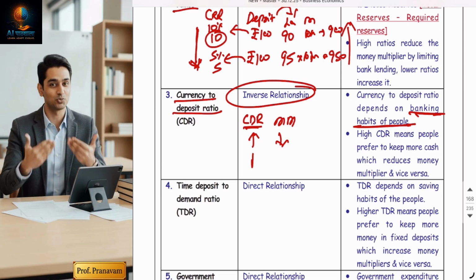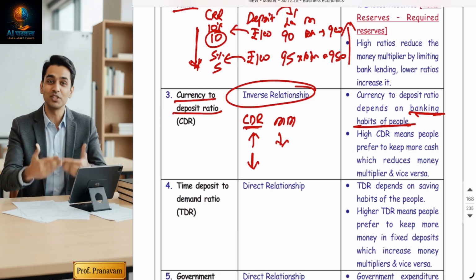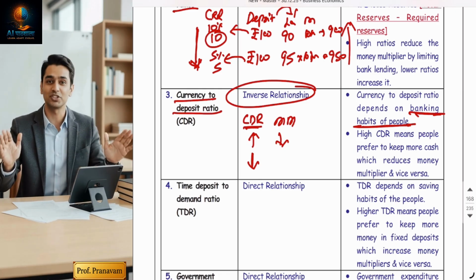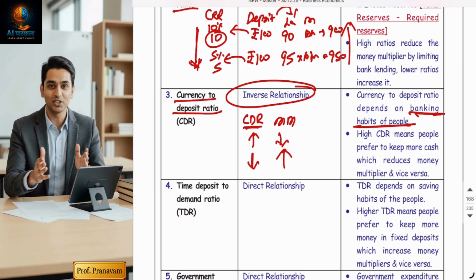Okay. If CDR is less, it means people are banking habituated. They always keep their maximum money in a bank and only a small amount of money at home in cash, then money multiplier will increase.